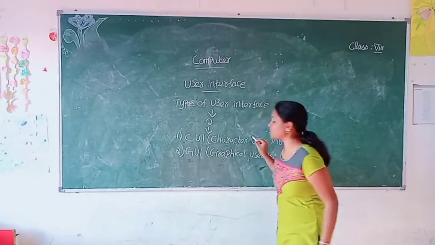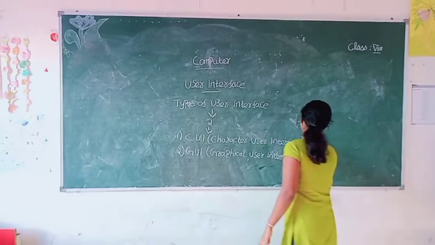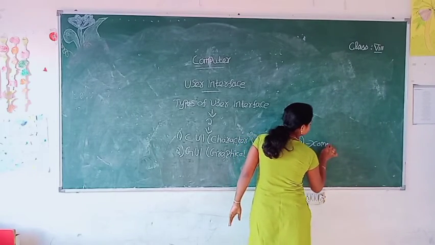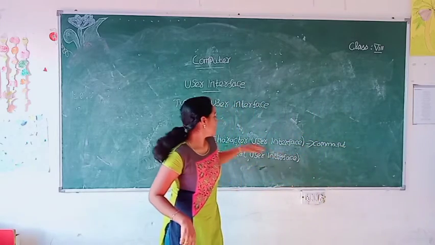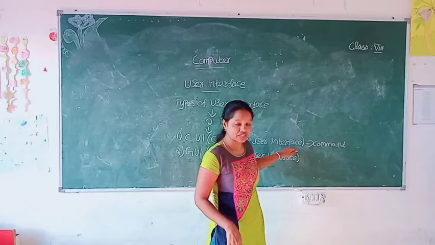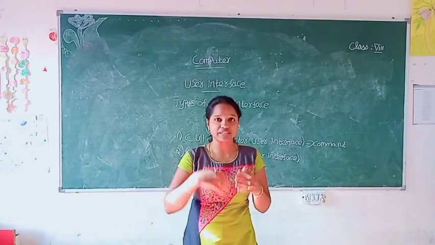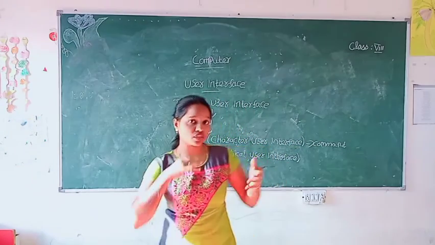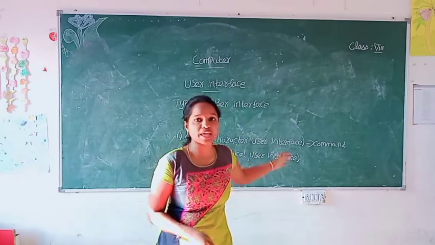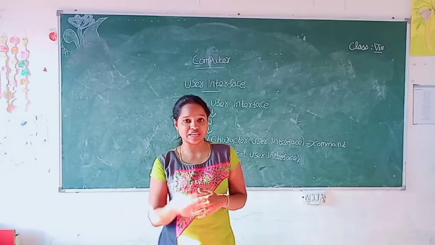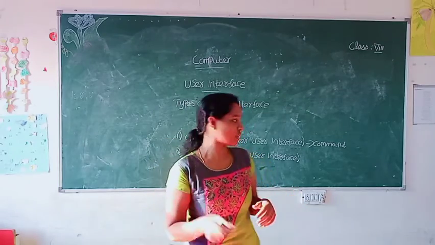So what is the work of a CUI? It types a command. In CUI, the user types a command in the computer to interact between the user and the computer. So this is known as CUI. Normally we can call this a command line interface.